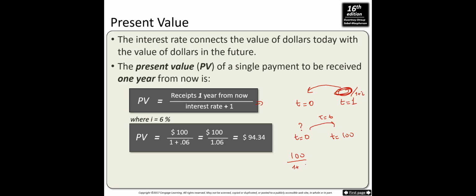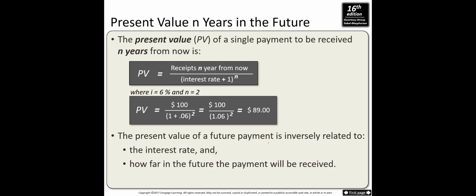We are not writing 6 here; we write 0.06. And then we find the present value, $94.34. So if you deposit $94.34 today, a year later your money is going to be $100. So $100 is the future value, $94.34 is the present value.